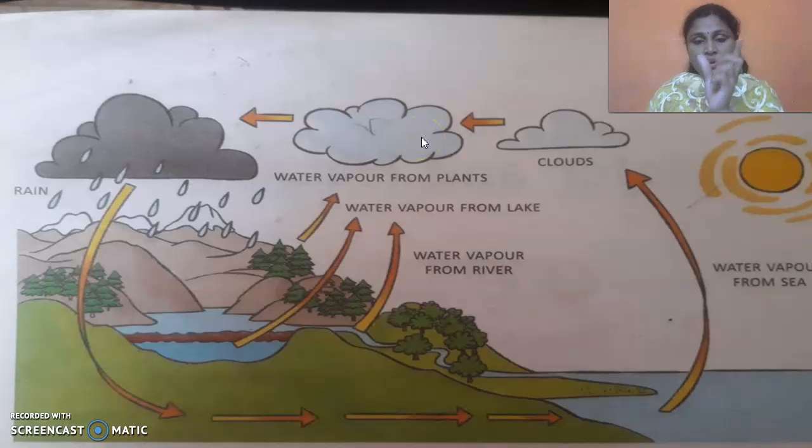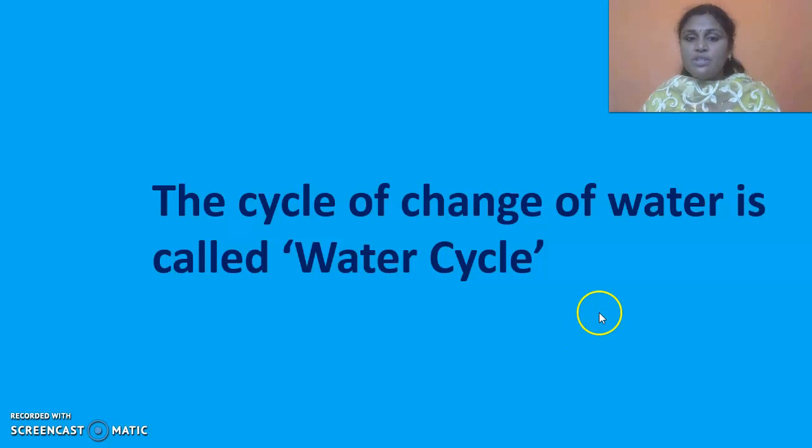These clouds again cling together and become heavier. That means the drops when combined together become heavier, unable to hold, then fall as rain. Again rainwater is collected. So this cycle of change of water is called the water cycle.